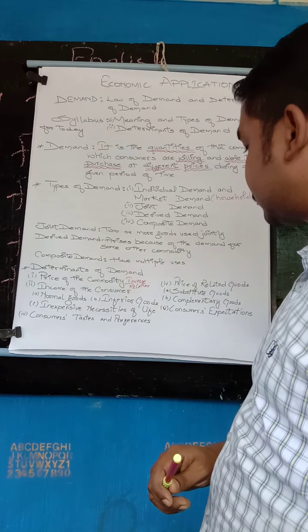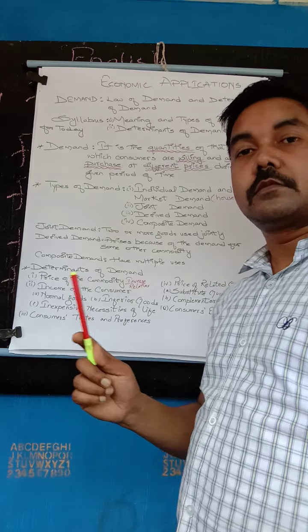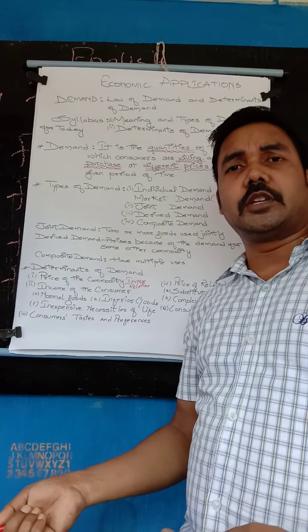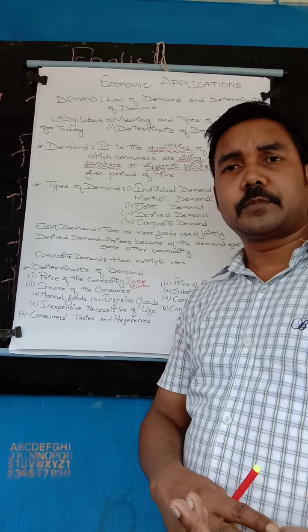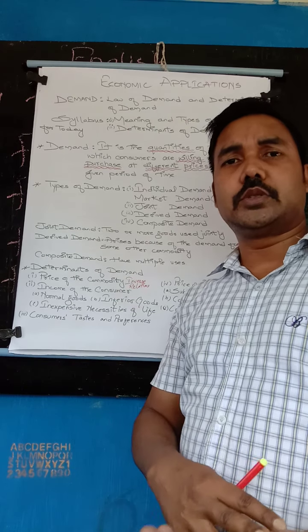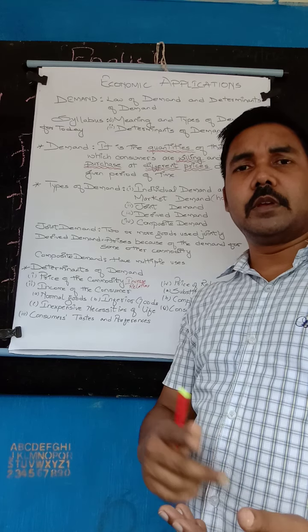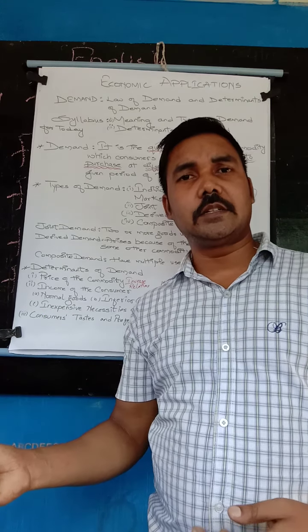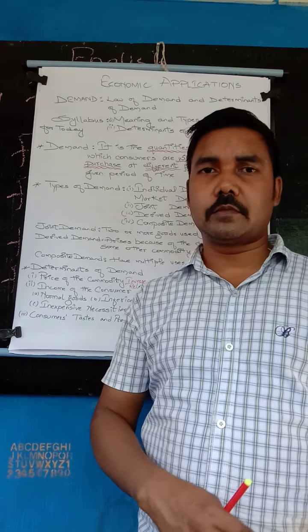Complementary goods means two products that are used together. If the price of one commodity increases, it is reflected in the other commodity also.